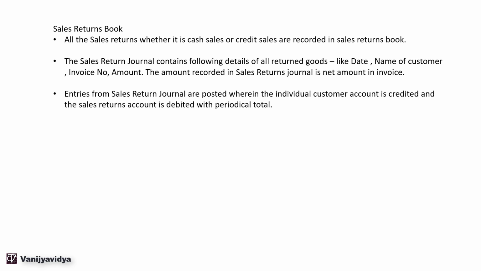So, similar to the process followed in the sales day book, in the sales returns day book all the individual sales returns are recorded and the individual customer's account is credited with the amount, whereas the sales returns account is debited periodically, either daily or weekly or fortnightly or monthly, depending on the policy of the company, with the periodical total.